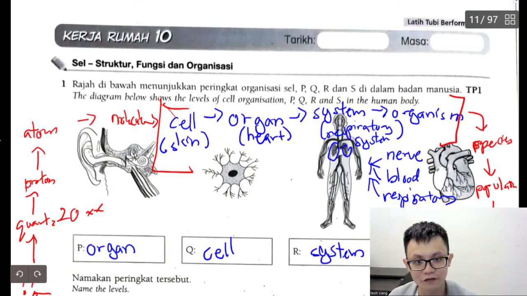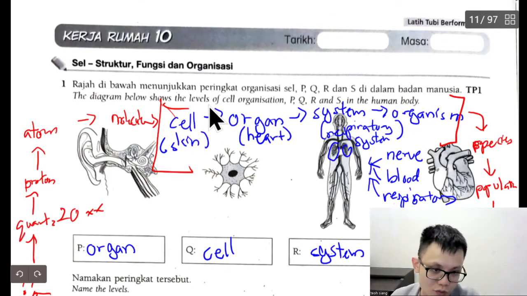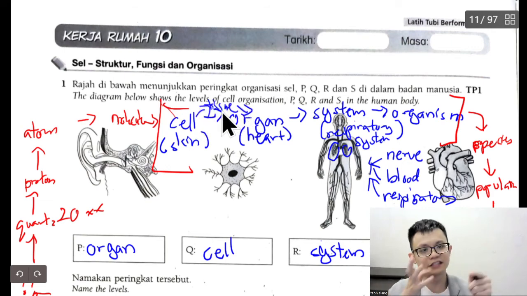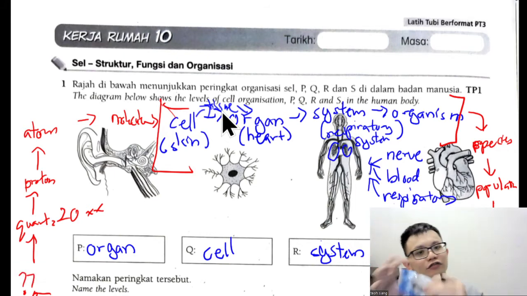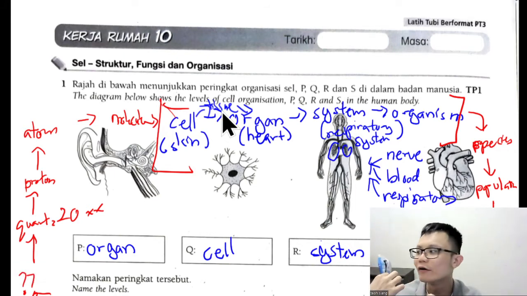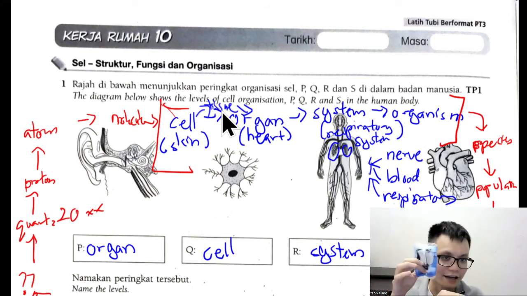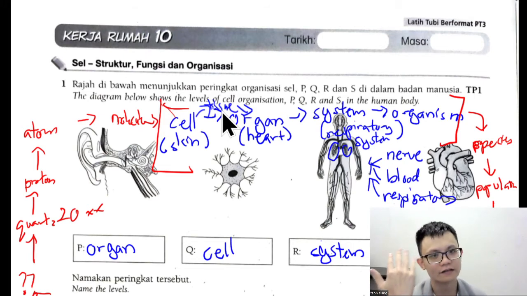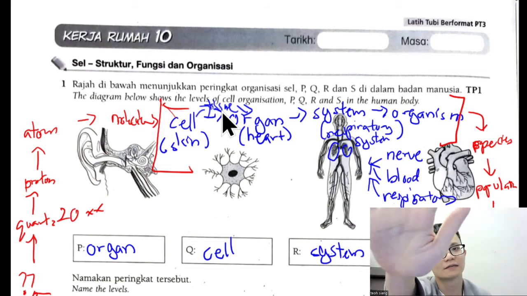Cell then will become tissue. After tissue will become organ. So this tissue is not the tissue that you eat. Don't worry, this is still clean one. So it's not talking about tissue. Tissue got 2 meanings. One meaning is this tissue. Another meaning is this tissue. Can you see my tissue? Now I give you see my tissue.